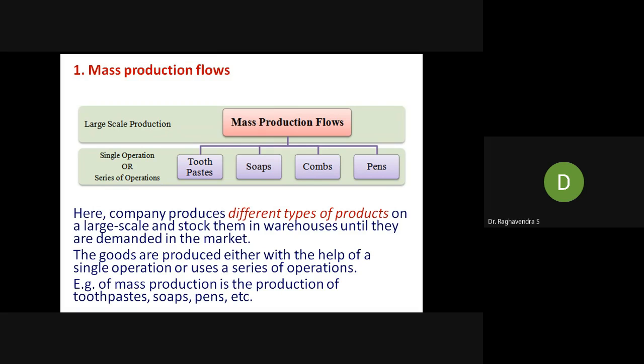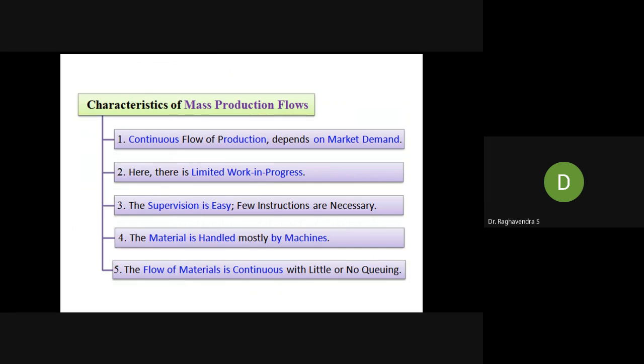Not like a food industry, but still this is very much required. Even pens, combs, soaps, all these things are very much required. Next, characteristics: it should be continuous flow production, limited work in progress, supervision is easy, material is handled mostly by machine, flow of material is continuous with little or no queuing.